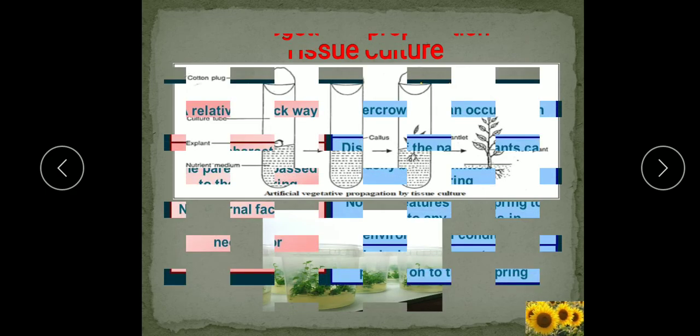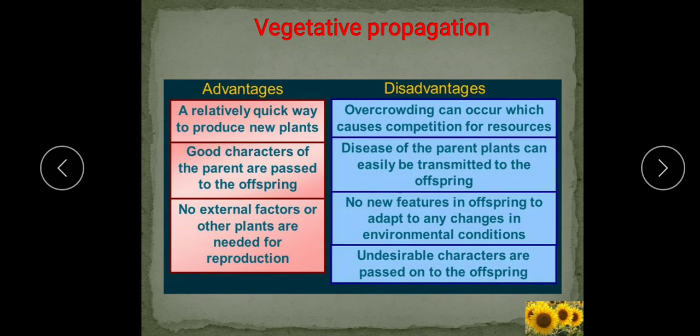After these methods, we will study the advantages and disadvantages of vegetative propagation. Advantages first. Vegetative propagation is the faster method. It is a quick way to produce new plants than growing them from seeds. Plants which grow from seeds take time, but this vegetative method is the faster one. Another advantage is that the good characters of the parents are passed to the offspring. Yes, if the parent plant has good characters, then these are passed to the offspring.